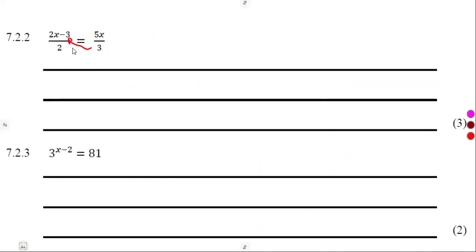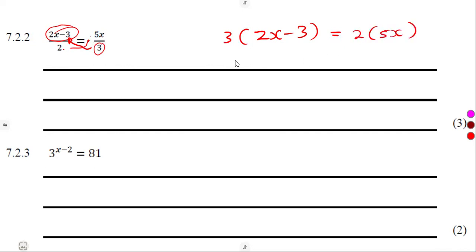Right, another one, we can simply cross multiply. These are two fractions, guys, one on the left, another one on the right. Cross multiply: 3 multiplies everything on the left. So it's 3 into 2x minus 3 equal to 2 multiplies the 5x. It's an equation, so we can solve this. Distribute the 3 to each and every term. So that is 3 times 2, which is 6x, 3 times minus 3, which is negative 9, is equal to 2 times 5, which is 10x.